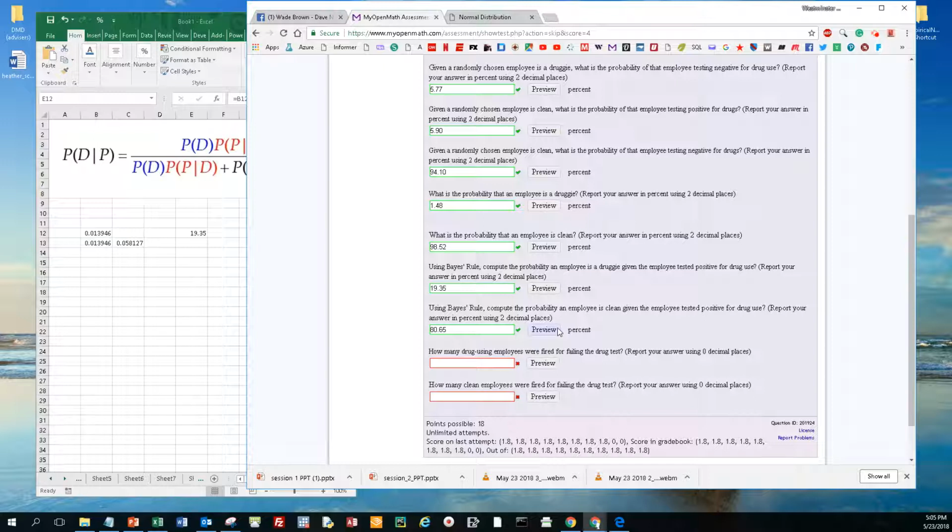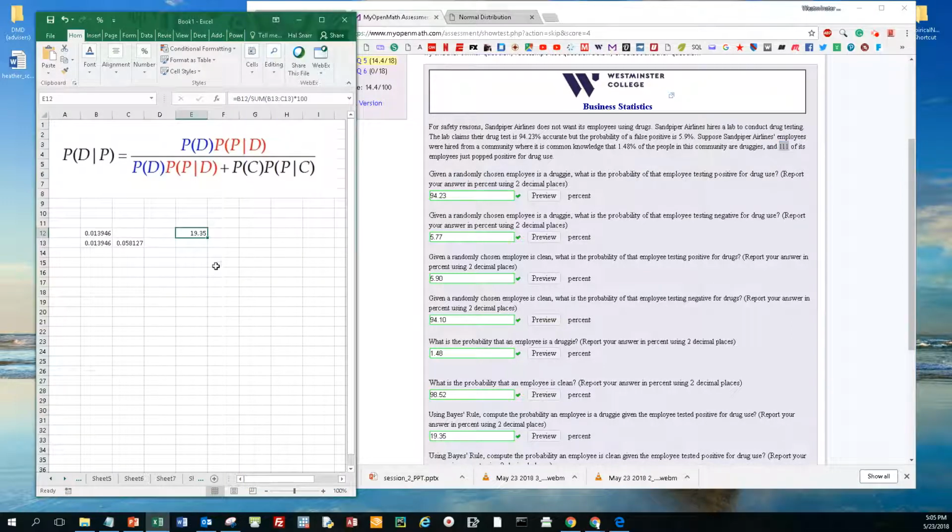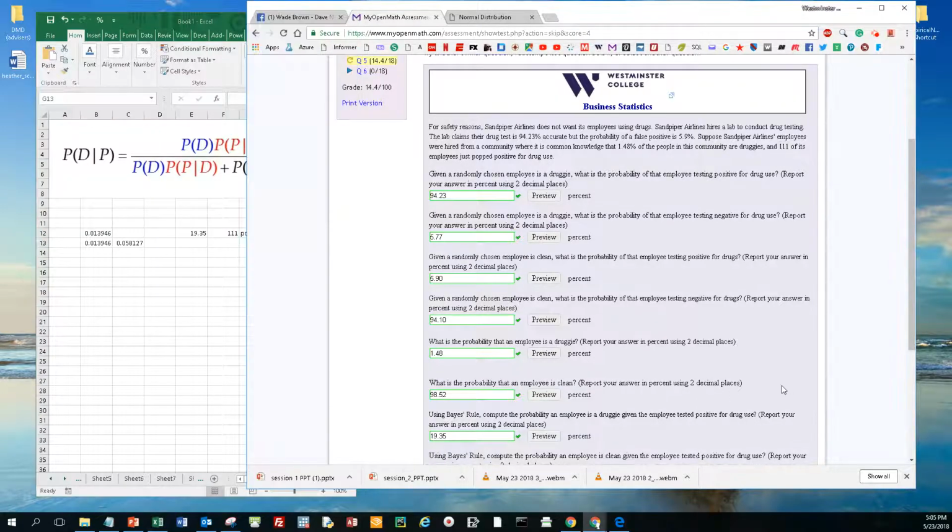So now we want to know how many drug-using employees were fired for failing the drug test. Okay, remember, 111 of the employees tested positive. So I'm going to put that right here. 111 positive drug tests.